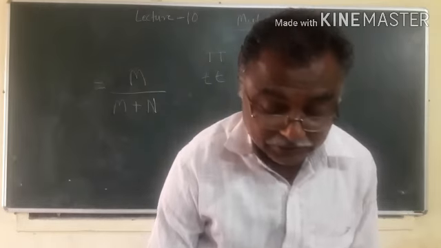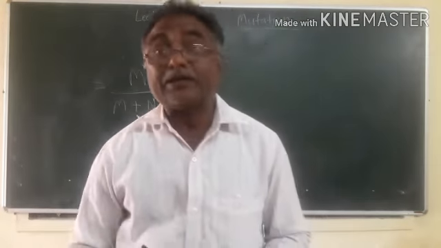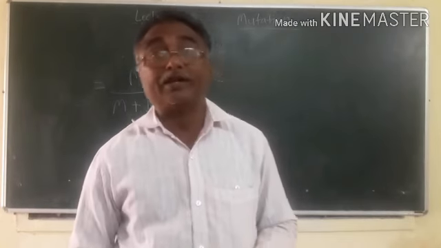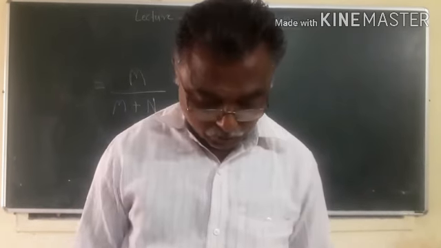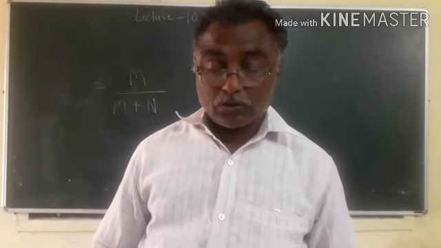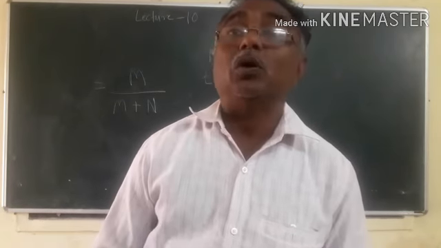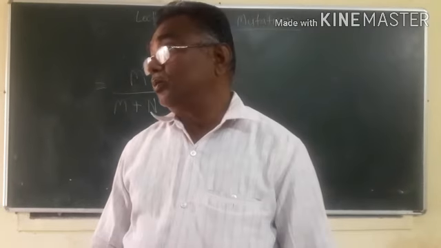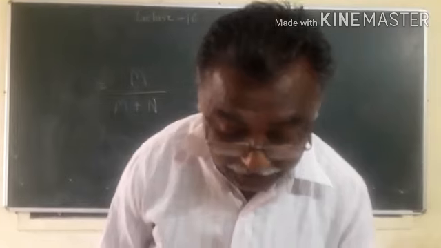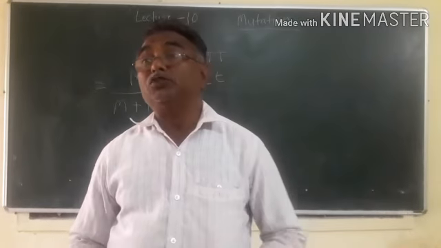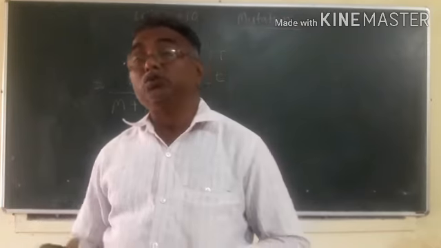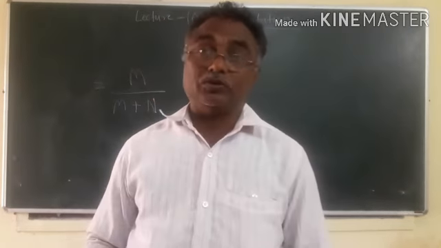Then the fourth character is direction of change due to mutation. Mutation always occurs in a definite direction. Mutation always occurs from dominant to recessive gene.